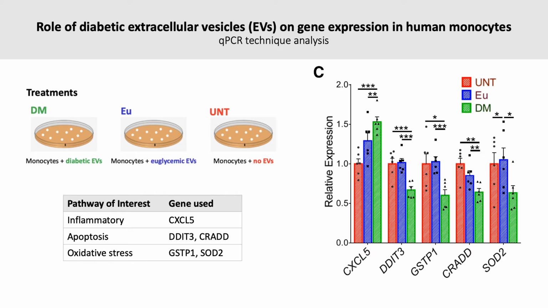Firstly, monocyte cells were incubated for 6 hours in media containing either diabetic EVs, euglycemic EVs, or no EVs. Following that, the mixture was centrifuged to separate the media and monocyte cells. Total RNA was then isolated and checked for quality and quantity. cDNA was obtained using reverse transcriptase and random primers.